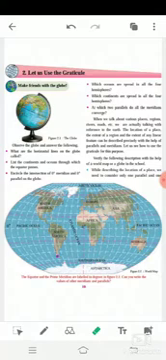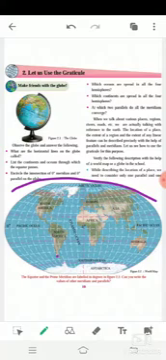Again, make friends with the globe. This is the image of the globe provided to you, where I have all the parallels, meridians, equator, prime meridian, poles, everything. You can see here clearly. So based on this we have some questions. Let's answer one by one.